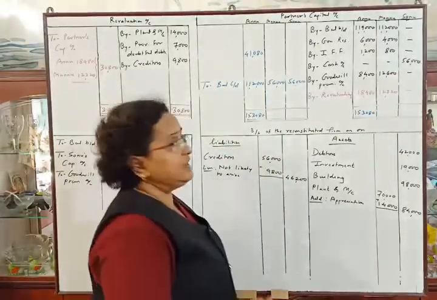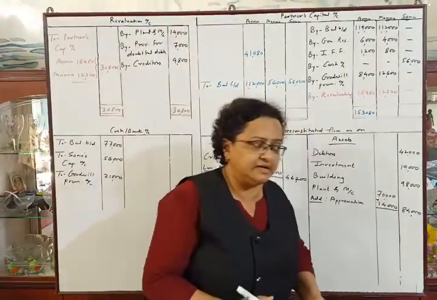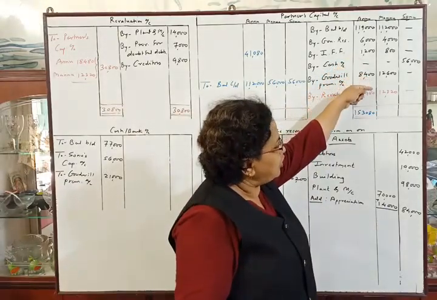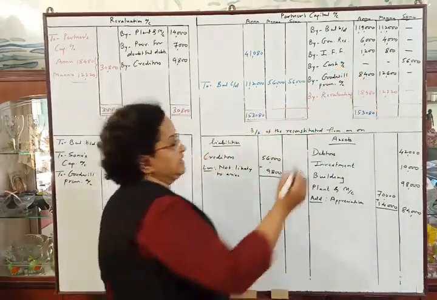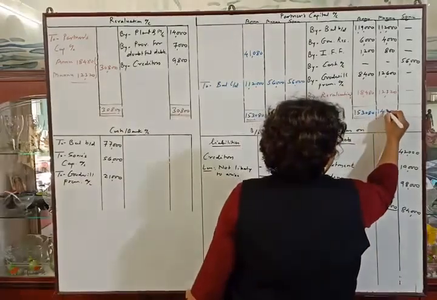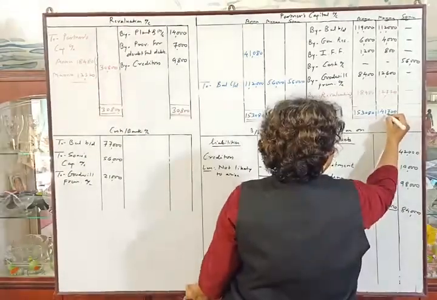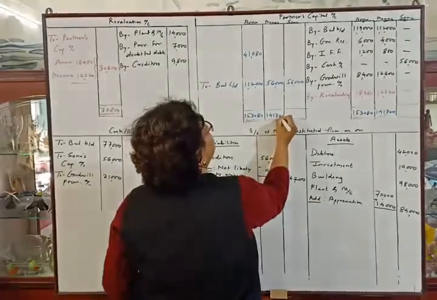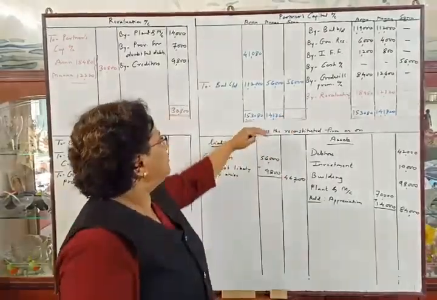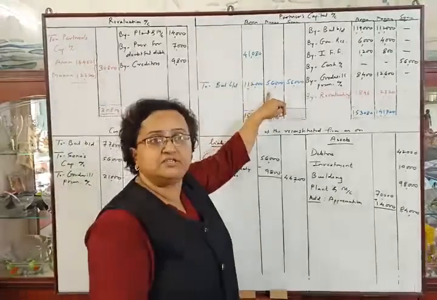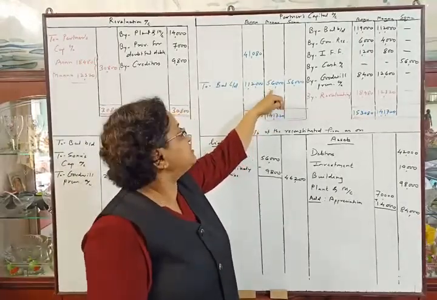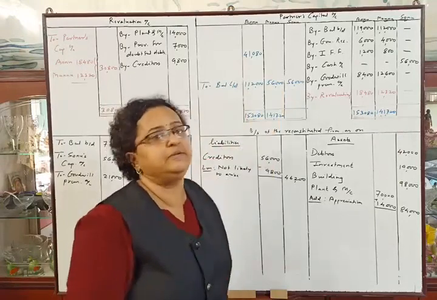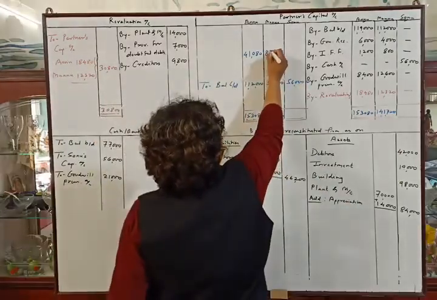In the same way, in case of the second partner, that is Mannu, the total will be 1,41,720. Now we will deduct the debit total, which is considered as 56,000, from 1,41,720, and the difference will be 85,720.